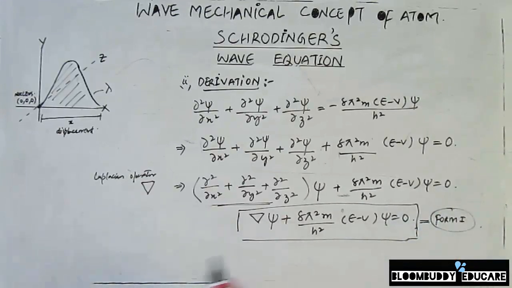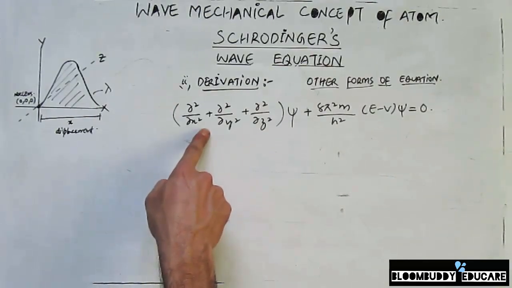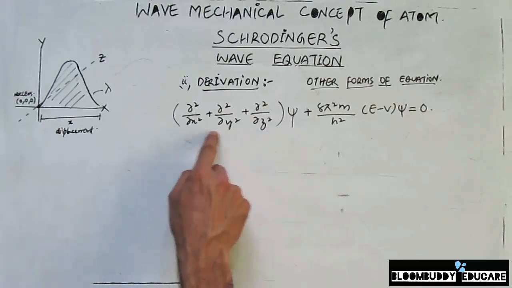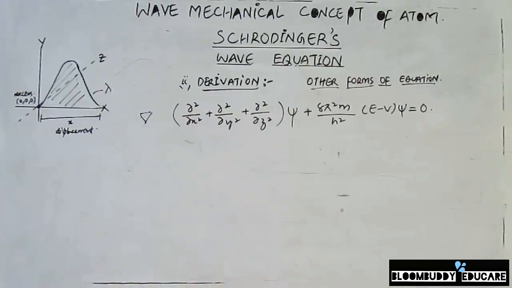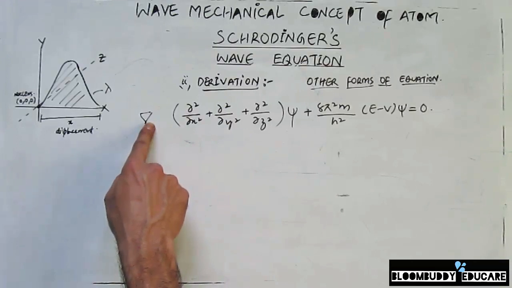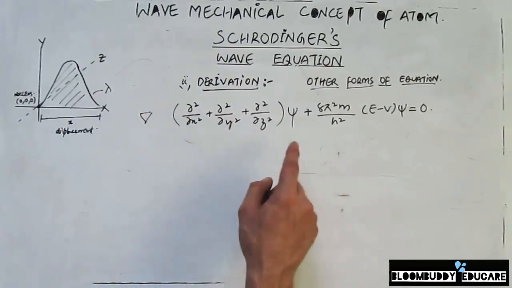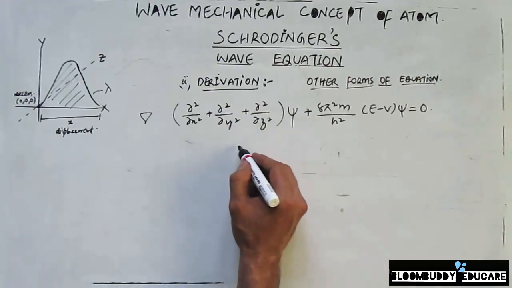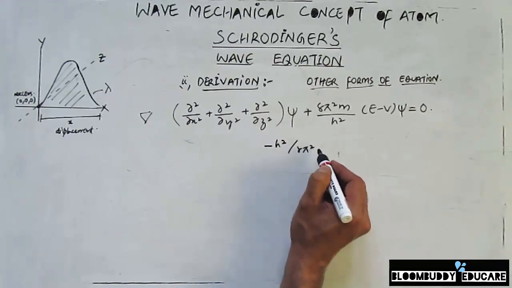This equation can be written in this way also. One of the forms of the equation, form first, I have already shown. From our earlier derivation, we saw this equation there also, wherein we replaced this region with the Laplacian mathematical operator. Now instead of replacing this region with the Laplacian mathematical operator, if I multiply both sides of this equation by minus h square by 8 pi square m.